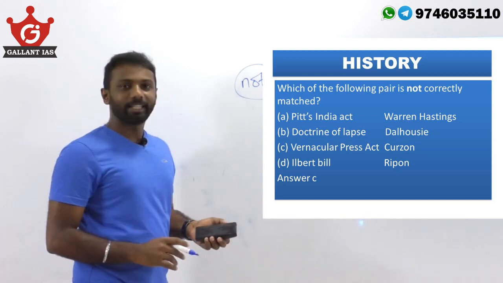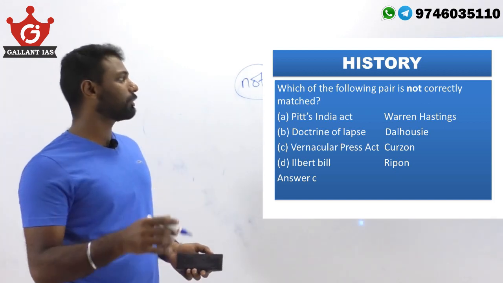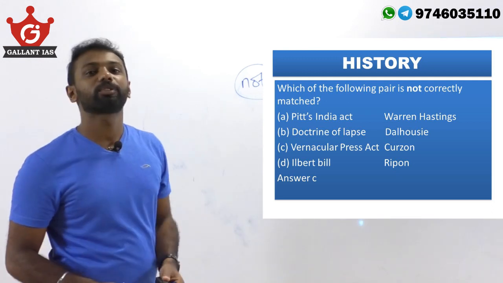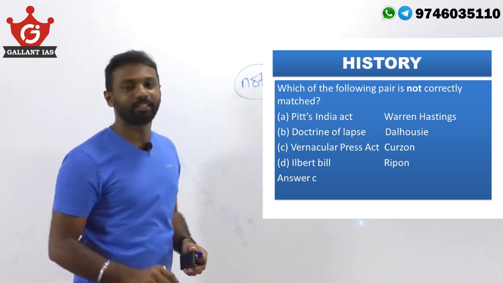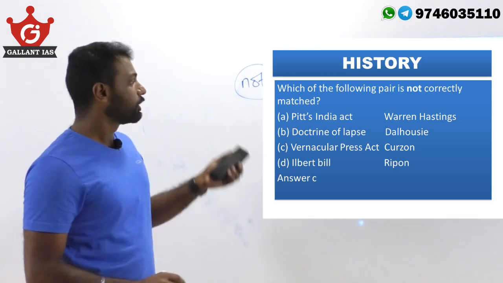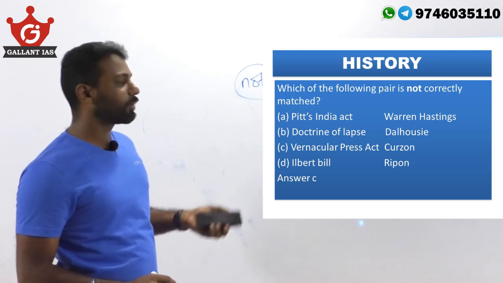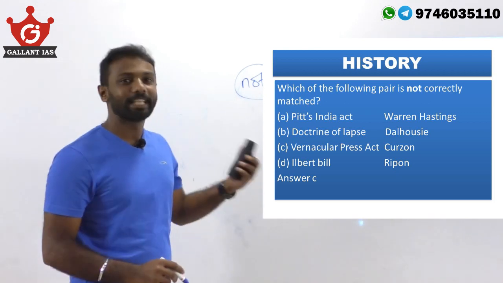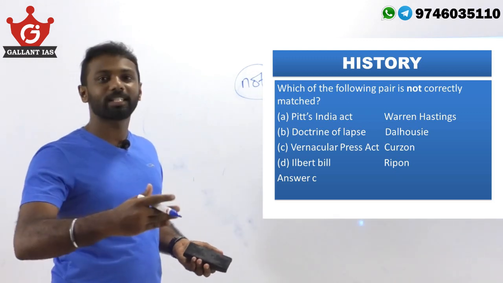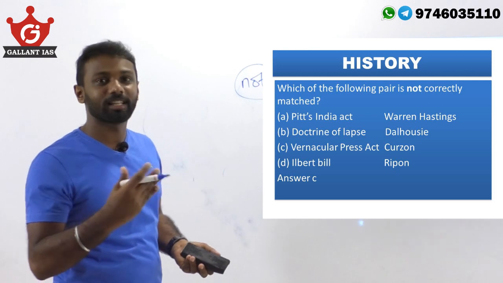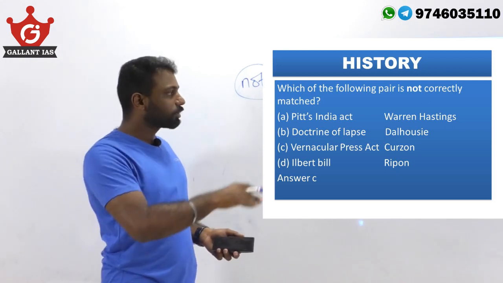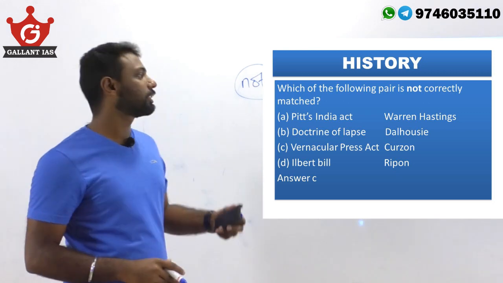Regarding Pitt's India Act, it was enacted in 1784 to overcome the shortcomings of the Regulating Act of 1773, and it was during the reign of Warren Hastings. So that is correct. Regarding the Doctrine of Lapse, it was during the time of Dalhousie. The Doctrine of Lapse says that for a princely state, if the ruler does not have a biological son, the territory will be annexed by the British. Because of this, many areas were annexed by the British.